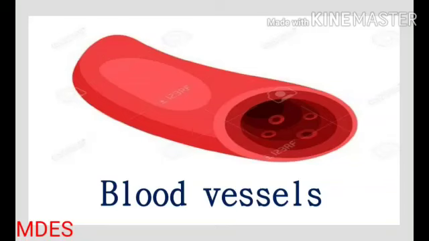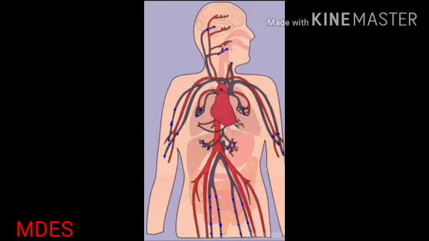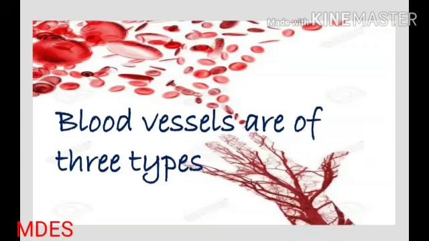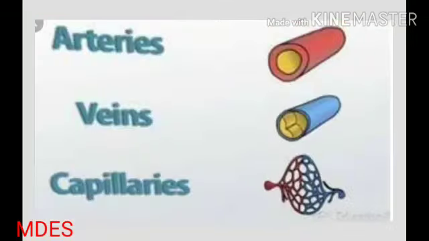The next component of our circulatory system are the blood vessels. They are thin tube-like structures that run through the entire body, forming a network. They carry blood from the heart to all the parts of the body and from different parts of the body back to the heart. Blood vessels are of 3 types. First, the arteries. Second, the veins. Third, the capillaries.